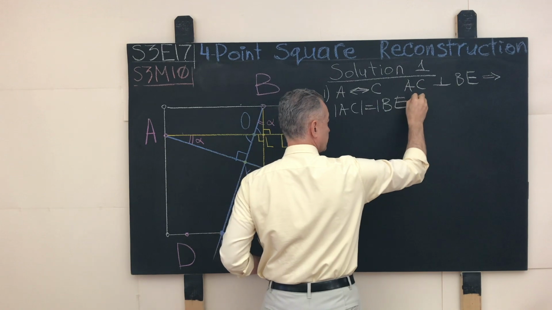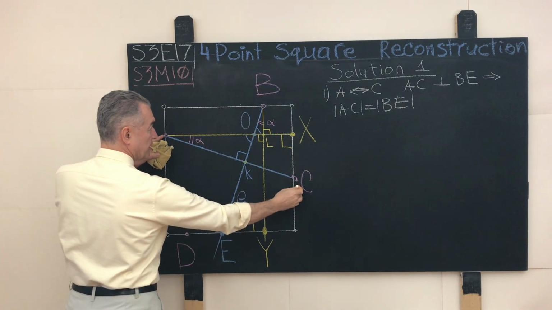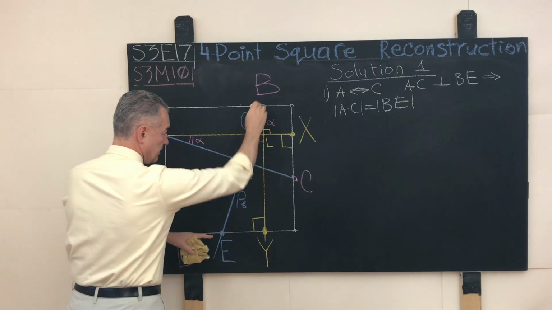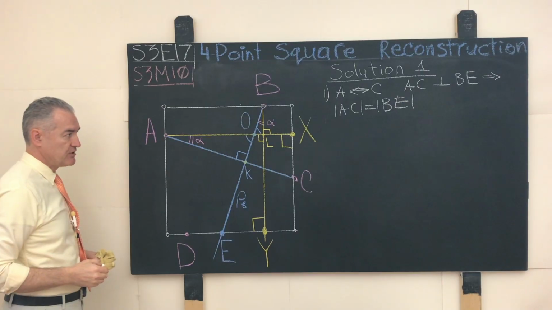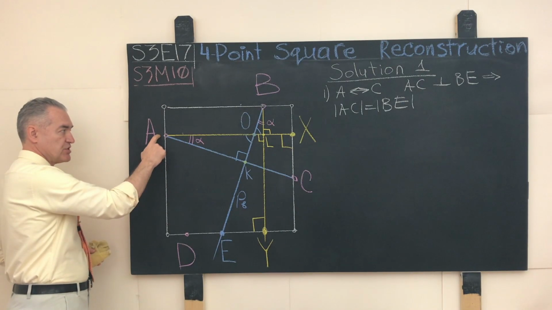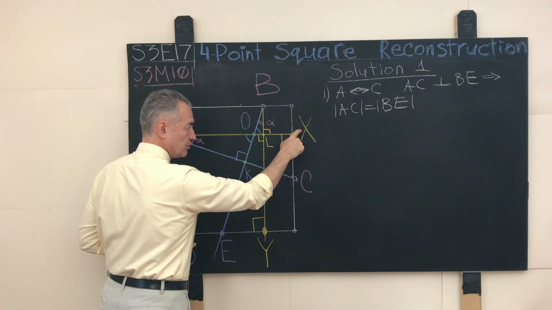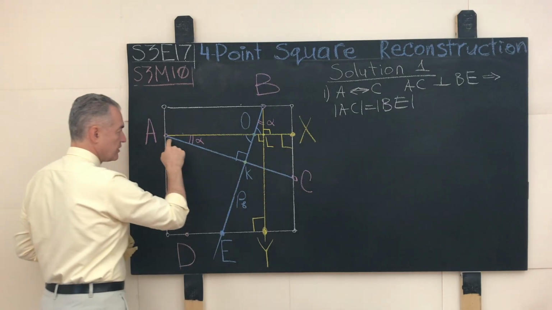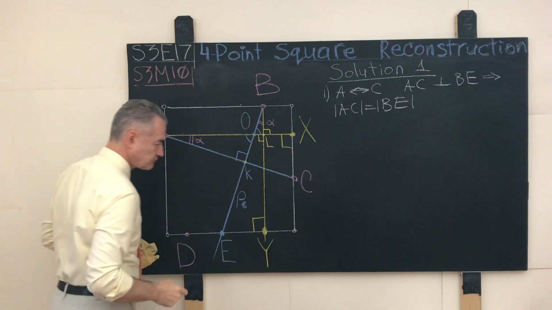In other words, the length of the line segment AC is equal to the length of the line segment BE, and the proof of that theorem is less than trivial. Here we do the following two steps. We project the point A orthogonally onto the opposite side into the point X in such a way that the angle AXC is right.